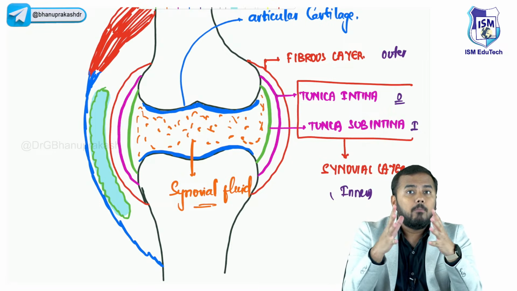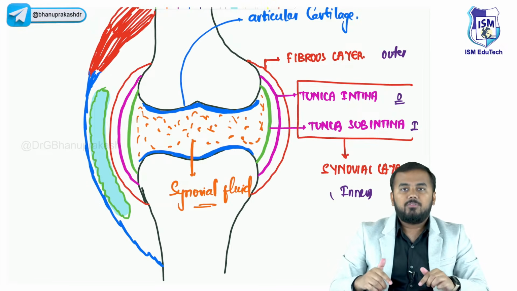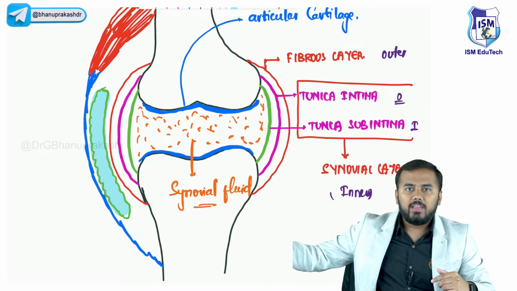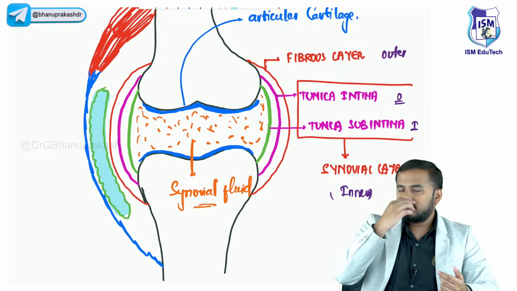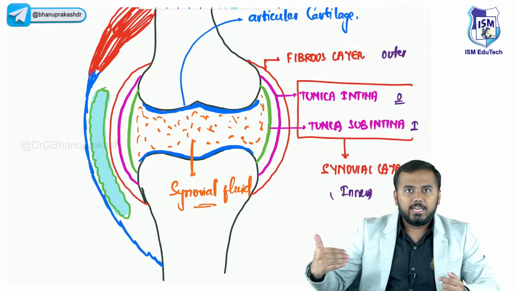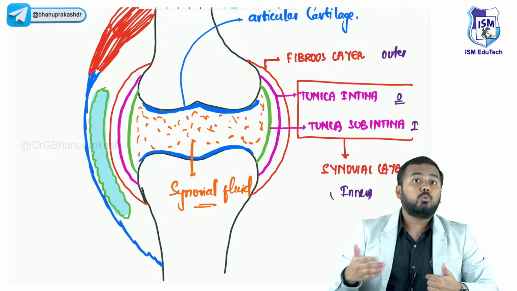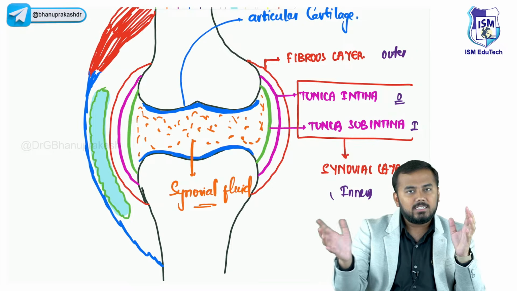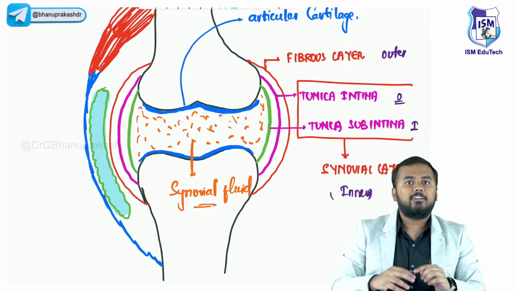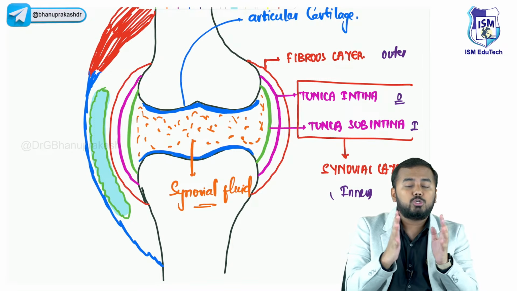Bursas are nothing but a cushion-like thing. For example, if I'm standing on the road and a vehicle, say a cycle, comes from the side and hits my knee, obviously the knee will be damaged. My joint will be damaged. So to prevent joint damage, I need to put a sponge on either side. This is like a kind of sponge. This sponge is nothing but called a bursa, which provides a cushioning effect.